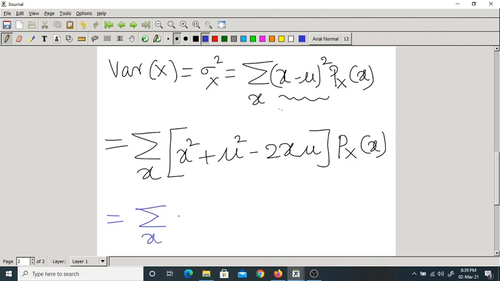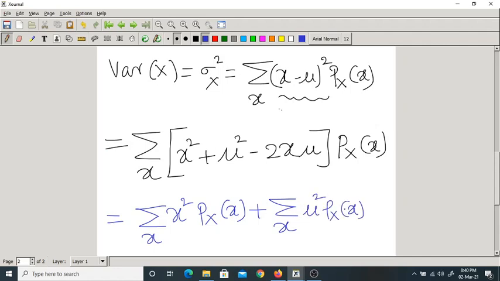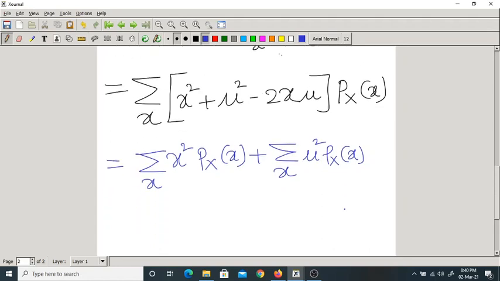Summation over x, x square into px of x plus summation over x, mu square into px of x. Isn't it? The third term is minus 2, that is a constant, keep it outside. Summation over x, x into mu into px of x. Okay. Now here the first term is okay.